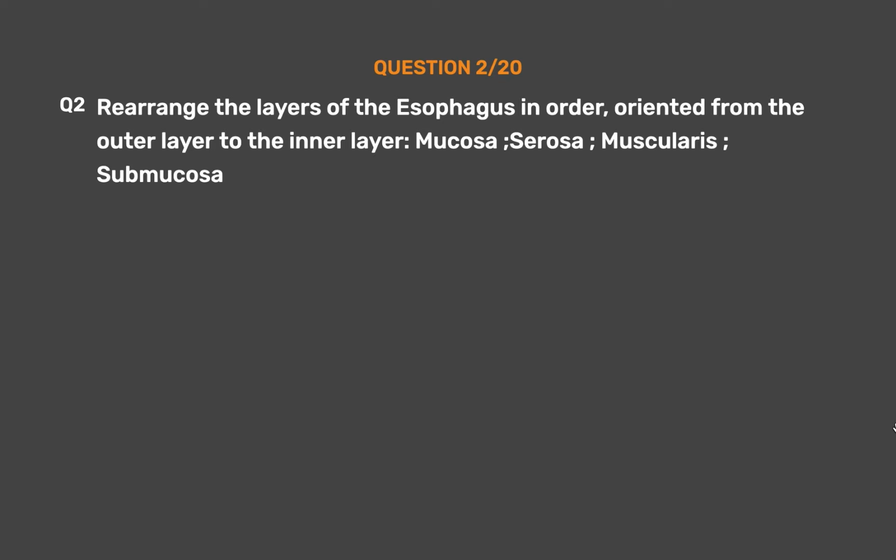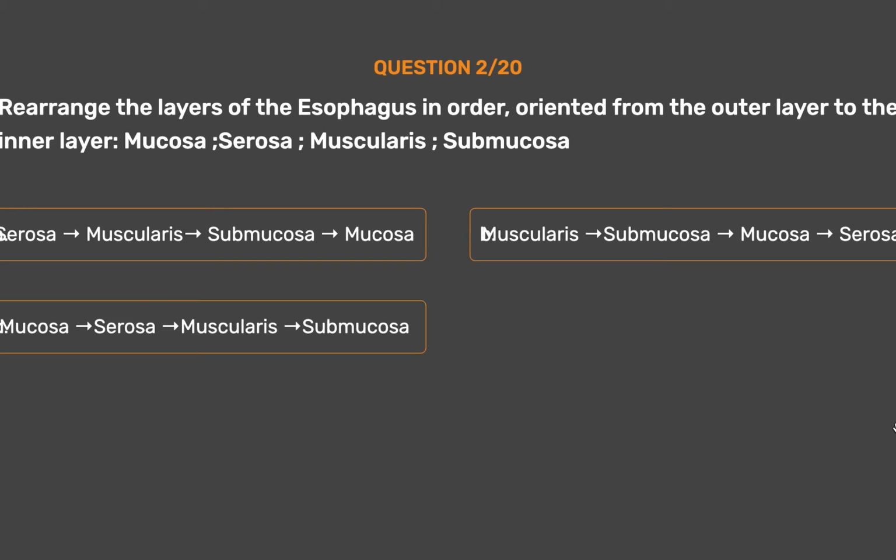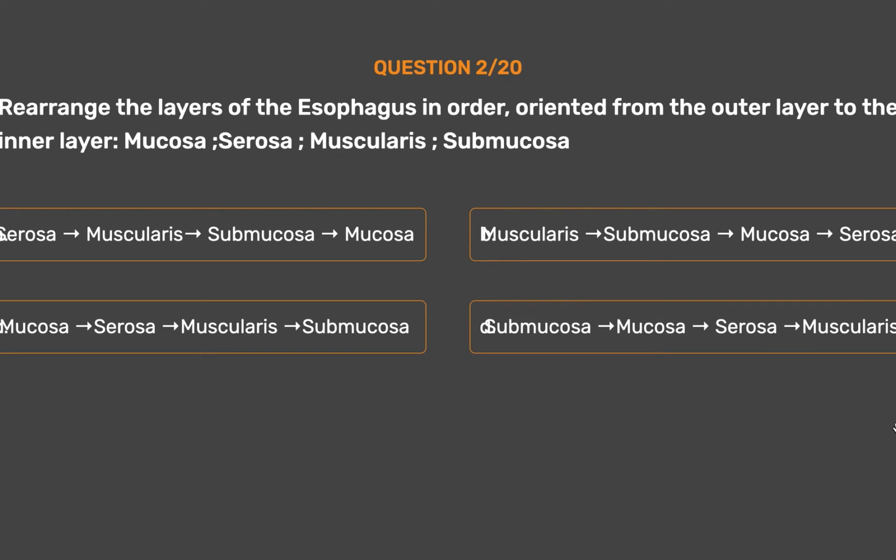Question number 2. Rearrange the layers of the esophagus in order, oriented from the outer layer to the inner layer. Mucosa, serosa, muscularis, submucosa. Option A. Serosa, muscularis, submucosa, mucosa. Option B. Muscularis, submucosa, mucosa, serosa. Option C. Mucosa, serosa, muscularis, submucosa. Option D. Submucosa, mucosa, serosa, muscularis.